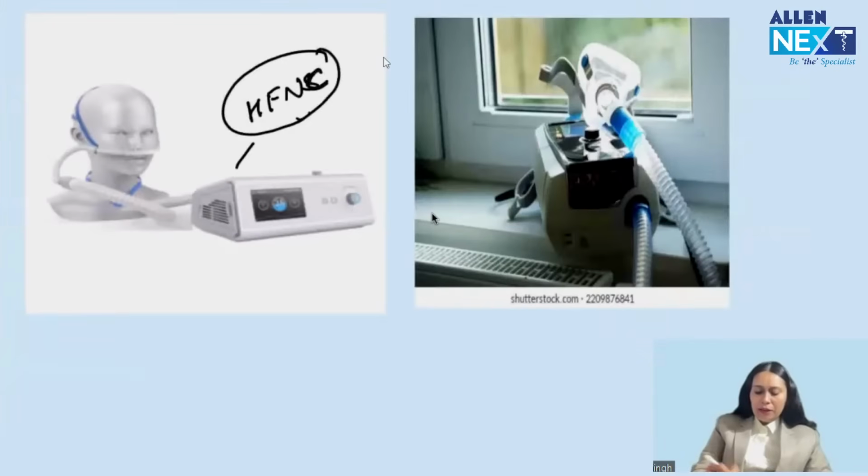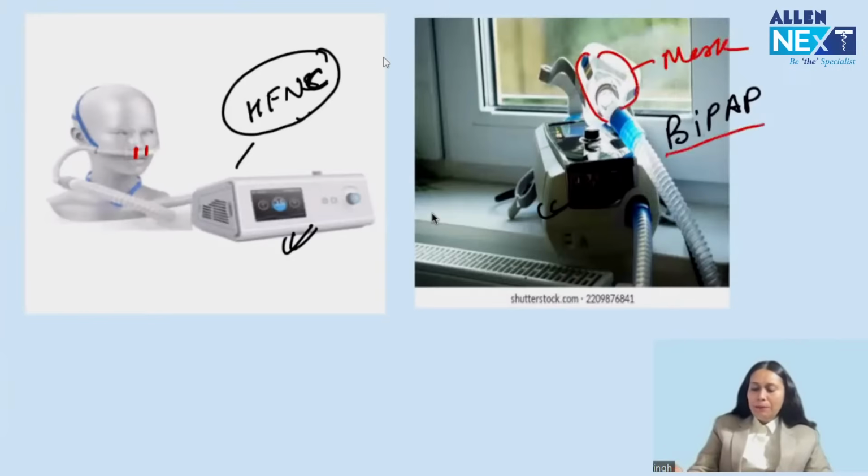High flow nasal cannula, HFNC. And this is a BiPAP machine. What is the difference? Both look the same. Both have a device. What is the difference? The patient's interface. Here, the nasal cannula is the patient interface. Here, the mask is the patient interface. So for a BiPAP machine, it is the mask which is the patient's interface.